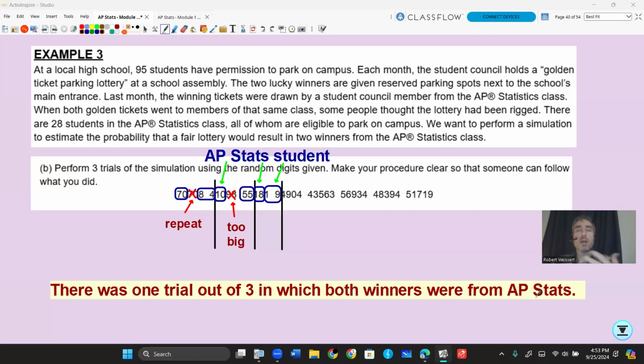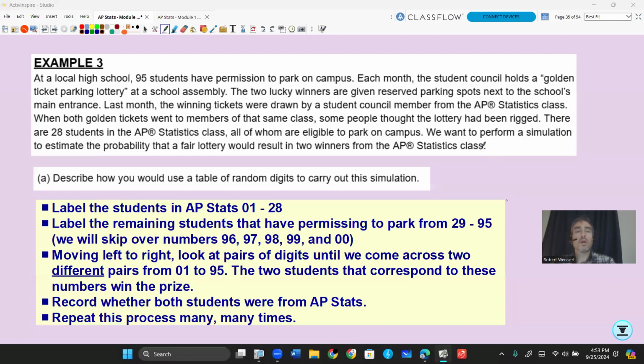Let's go back and talk about the process we just did, and we'll write that in our notes. So how would I describe what I just did? Well, I'm going to label all the students in the AP Stats class 01 to 28. Careful with this 0 there. You have to have the same number of digits. So we don't want to just say 1. We have to say 01. We're going to label the remaining students that have permission to park from 29 to 95, since there are 95 students total that have permission to park on campus. We're going to skip over the numbers 96, 97, 98, 99, and 00. If you come across those numbers, just cross them out, we won't use them.